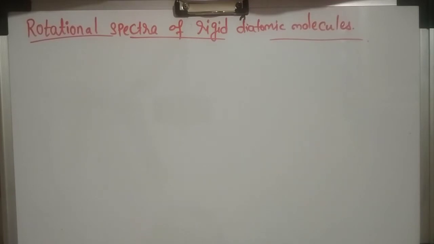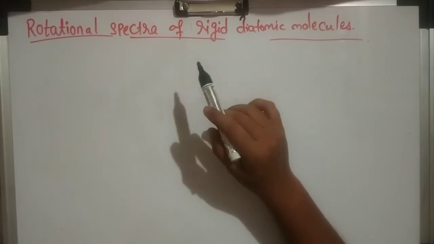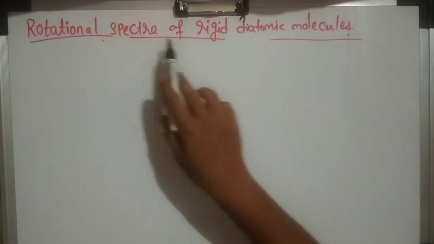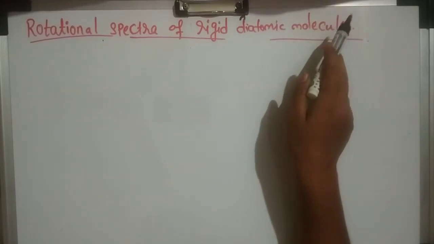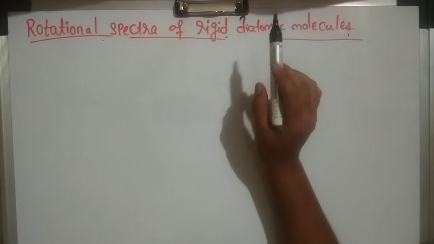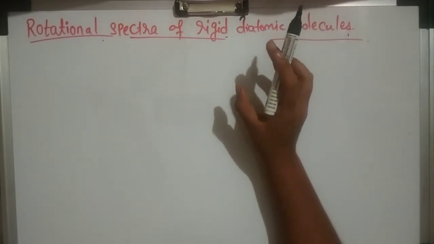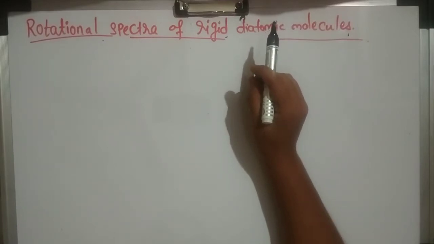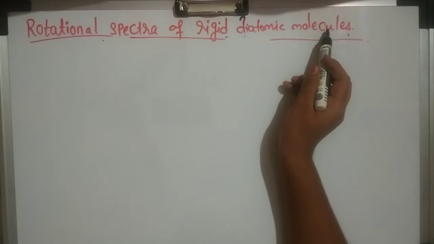We have studied which molecules absorb microwave radiation, how many types of rotations there are, and we have also studied moment of inertia and classification of molecules. Now we will discuss what rigid diatomic molecules are, the rotational spectra of rigid diatomic molecules. So rigid means what? No change. That will be significant. No change means where? The no change is in the distance between the atoms of the diatomic molecule.